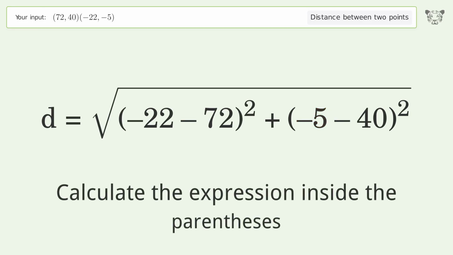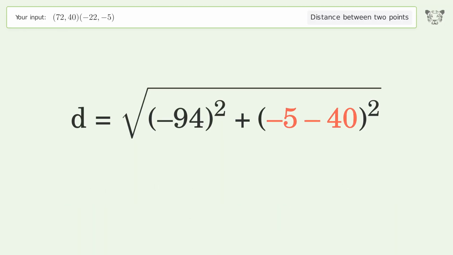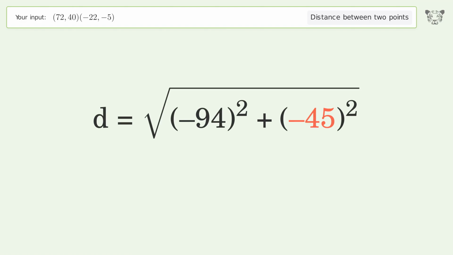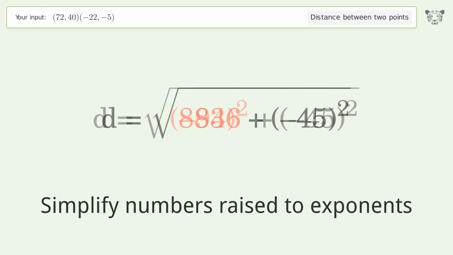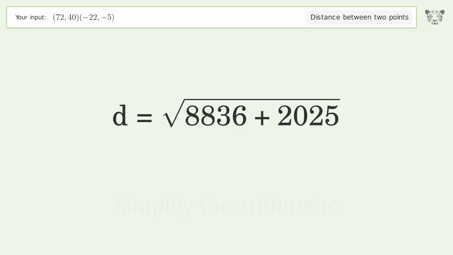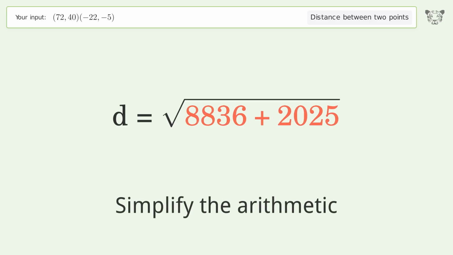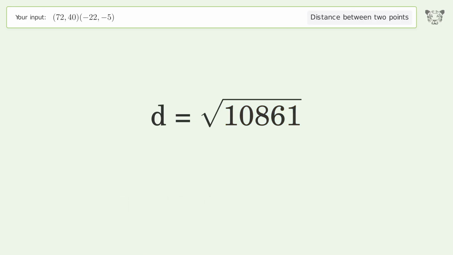Calculate the expression inside the parentheses. Simplify numbers raised to exponents. Simplify the arithmetic. And so the distance between the 2 points is the square root of 10,861 or 104.216.